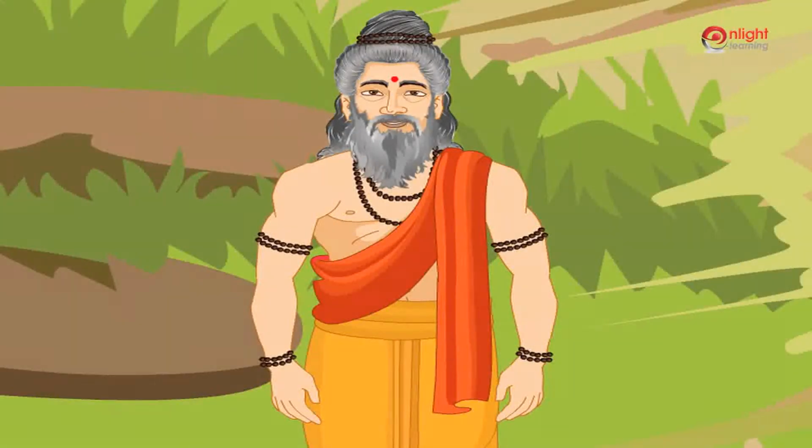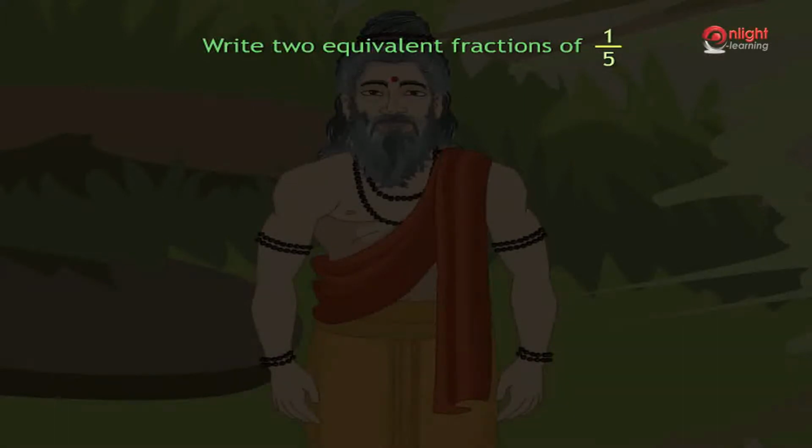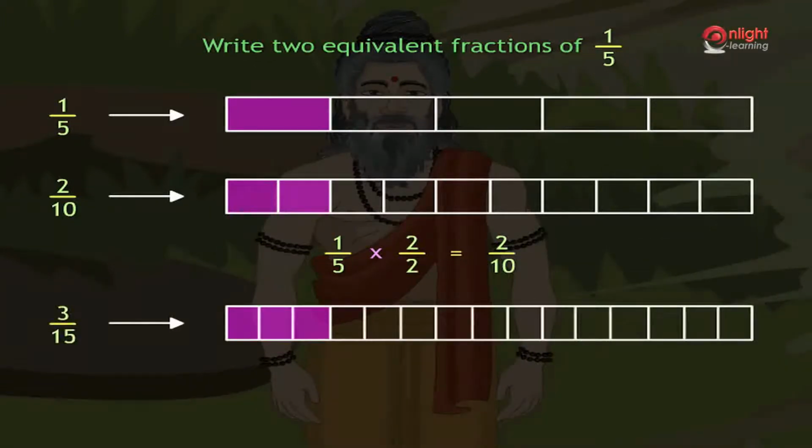We can also find equivalent fractions of a fraction without shading the area. For example, take 1 by 5. By shading area, you found that one equivalent fraction to be 2 by 10. That is, numerator 1 becomes 2 and denominator 5 becomes 10. We get this by multiplying both numerator and denominator by 2. Similarly, one more equivalent fraction is 3 by 15. We get this by multiplying both numerator and denominator by 3.